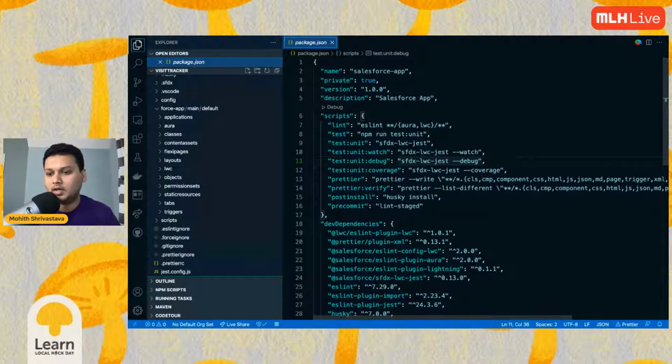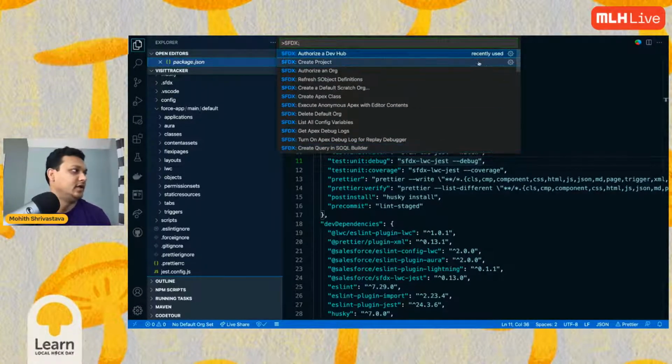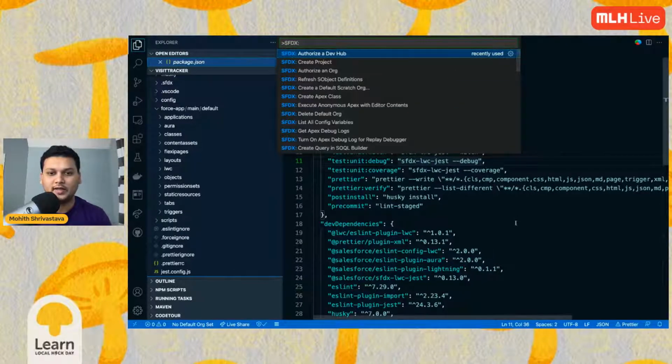All right. So let me scroll to see what to write to authorize. Well, you don't have to do anything to authorize. All that you need to do is Command Shift P and then say SFDX and say authorize a dev hub. Click on that, and that will take you to the browser. Just enter your username and password for your developer edition org, and that will authorize it.